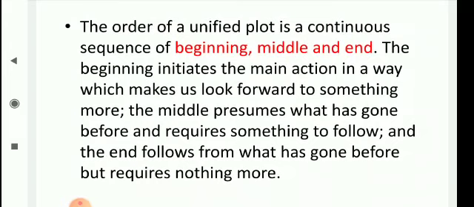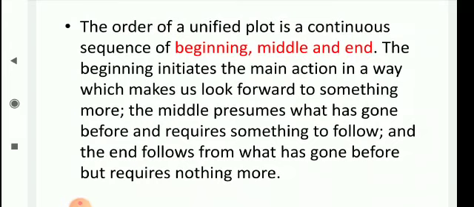The middle presumes what has gone before and requires something to follow. When we arrive at the middle, we know that something has gone by and something more is going to come. And the end follows from what has gone before but requires nothing more.